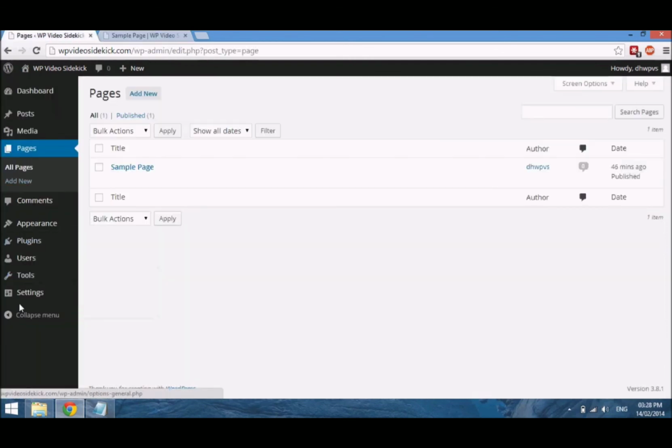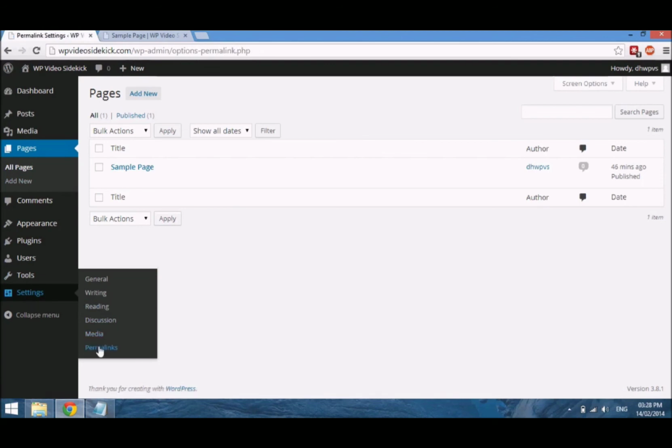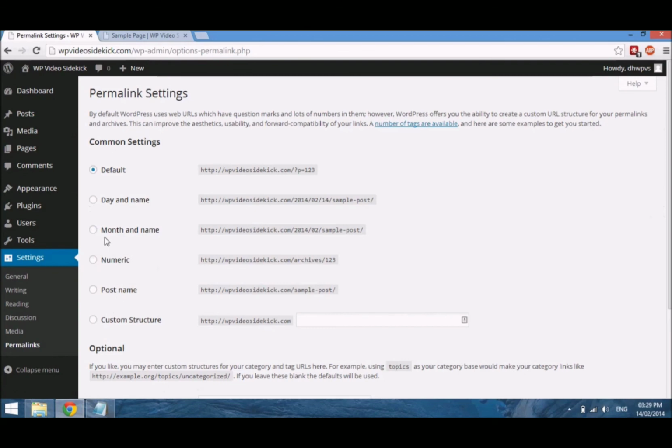So to change this, to put it in a format that's a lot more friendly, let's go back to our permalinks. Then you just go down to the option that says post name, click the radio button beside it, and you will see under custom structure that a change has been made.